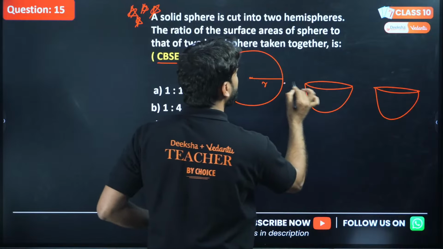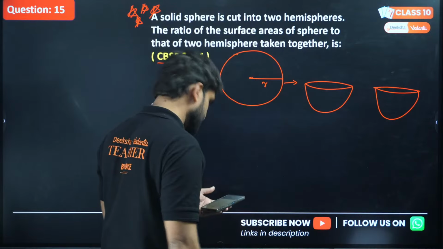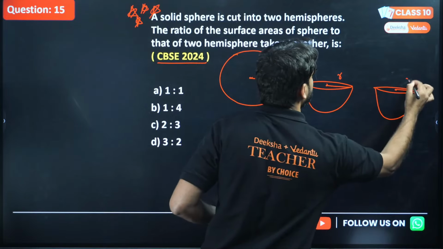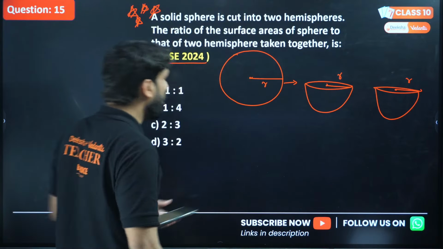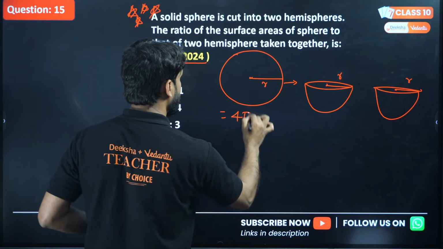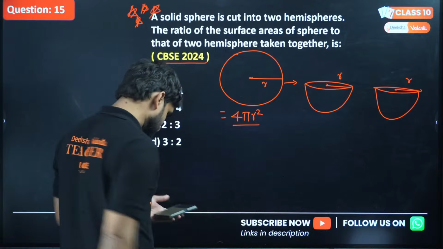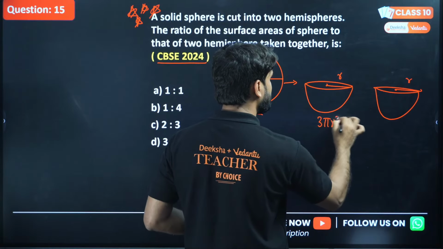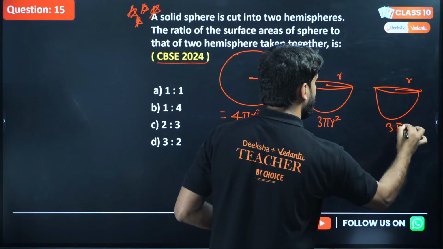We are making two hemispheres from this sphere. The radius will remain the same. So we all know the total surface area of a sphere is 4 pi r square, and the total surface area of a hemisphere is 3 pi r square, and for this also 3 pi r square.